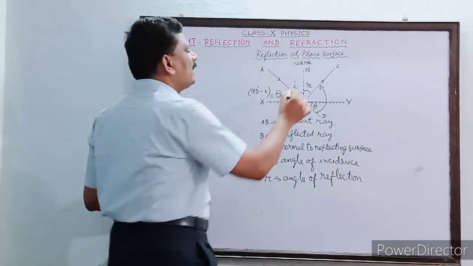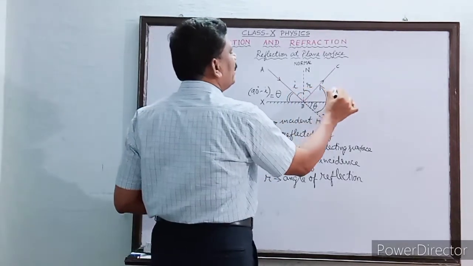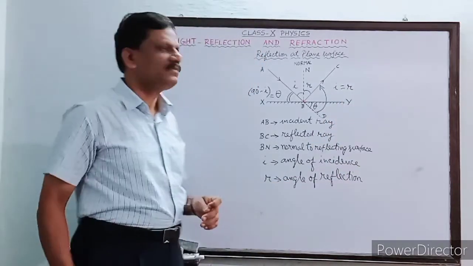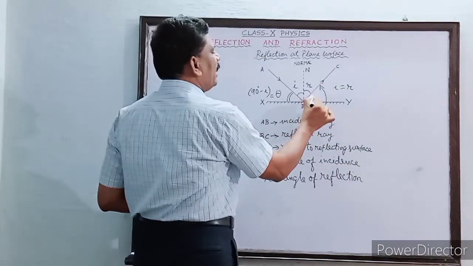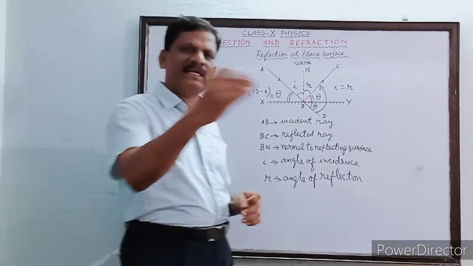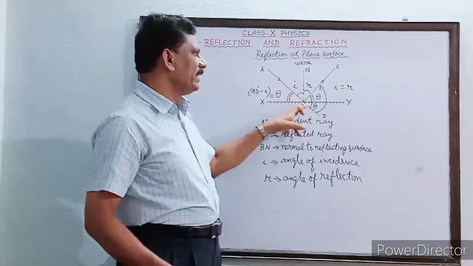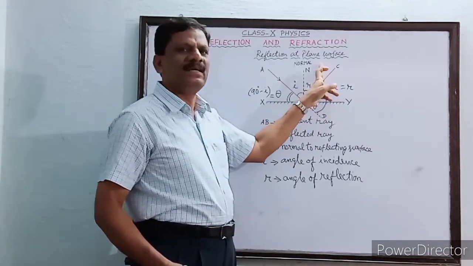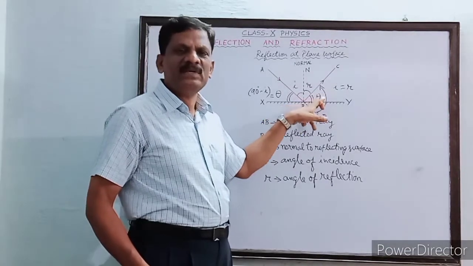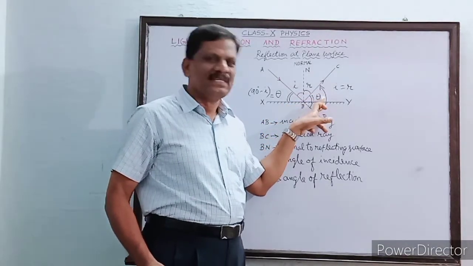And if you measure these two angles i and r, it is found that i is also equal to r. So this angle also must be equal to theta. So by how much angle has this light ray AB deviated? It must be equal to theta plus theta, which is how much? 2 theta. Is it not?